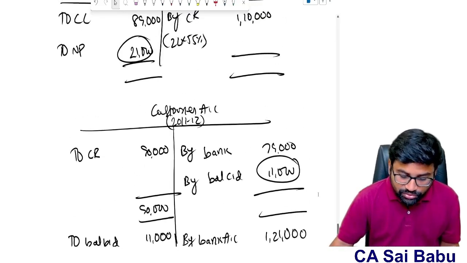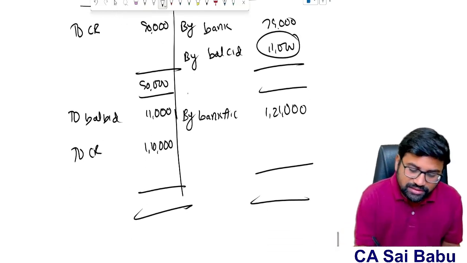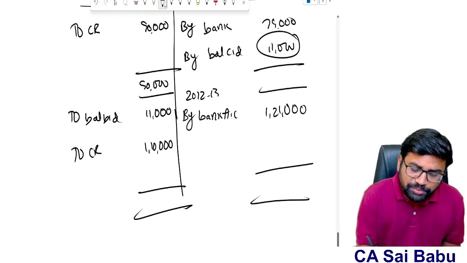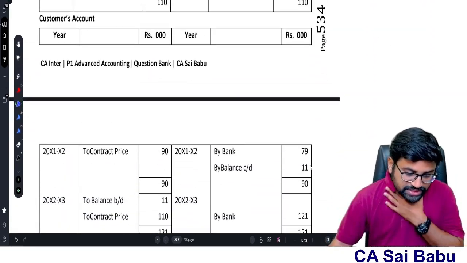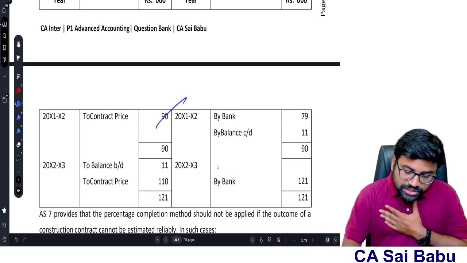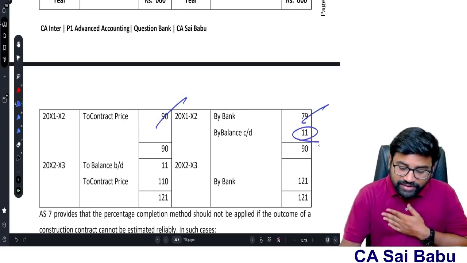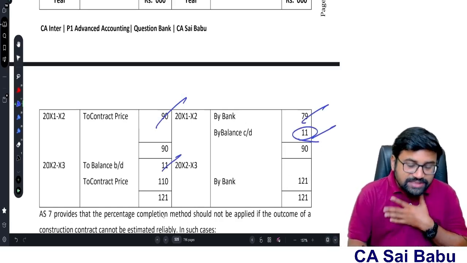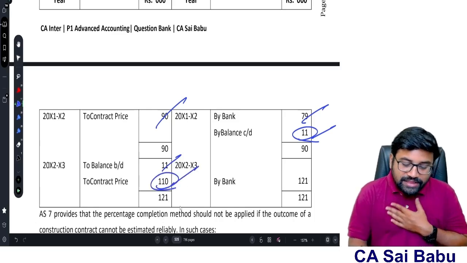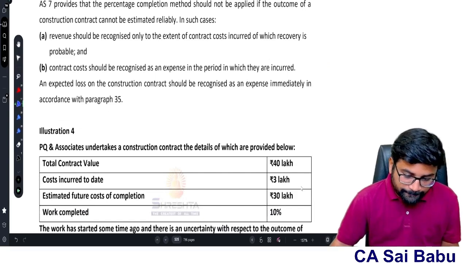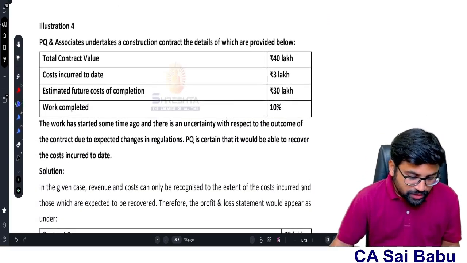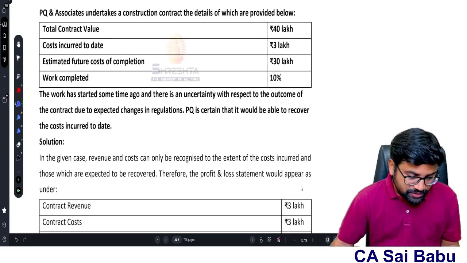So this is the normal debtor account only, sir. You need to prepare the normal debtor account only. Very simple. This is question number 3, sir. You see the customer account. First year 90,000 due, 79,000 paid, 11,000 balance. Opening balance 11,000. Second year due 1,10,000. Total 1,21,000 paid.